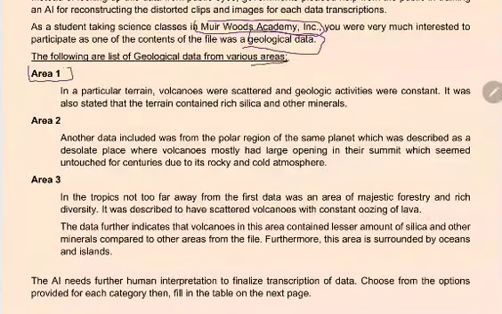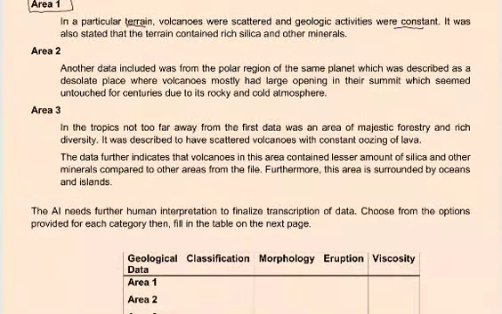So, for area 1, ito yung data na nag-gather. A particular terrain, volcanoes were scattered and geologic activities were constant. It was also stated that the terrain contained rich silica and other minerals. So, yun yung first na data natin. While the second data naman states that another data included was from the polar region of the same planet, which was described as a desolate place where volcanoes mostly had large opening in their summit which seemed untouched for centuries due to its rocky and cold atmosphere. So yun naman yung second natin.